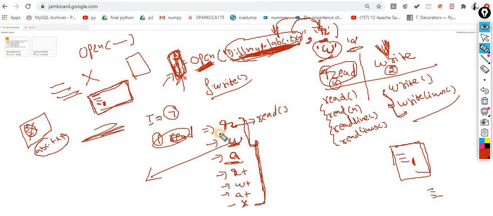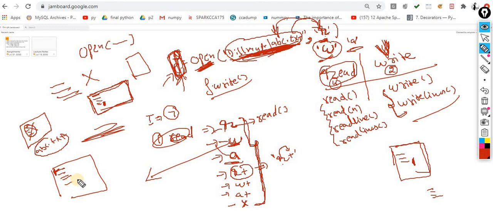So these are the three different basic modes. Now again move to this R plus mode. In R plus mode, you are opening a file in both modes, first read mode and then write mode. Write mode always removes the previous data. My requirement is this: first I want to read the entire data, and then I am supposed to write the data from the very beginning of the file.